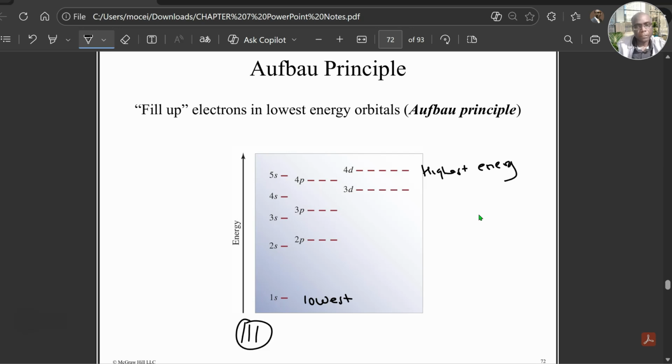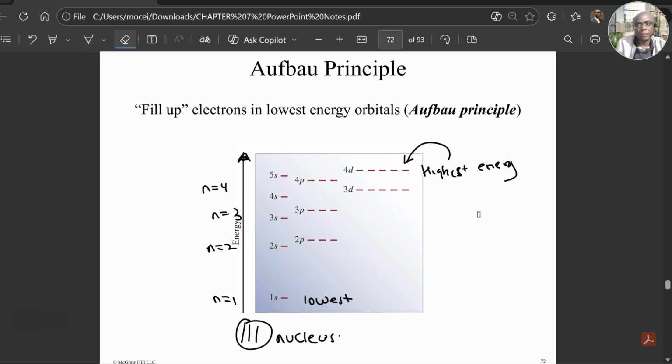The more you go away from the nucleus, going up from n equals 1, n equals 2, n equals 3 approximately, n equals 4 approximately, the energy is increasing. So the topmost level has the highest energy and the bottommost level has the lowest energy.